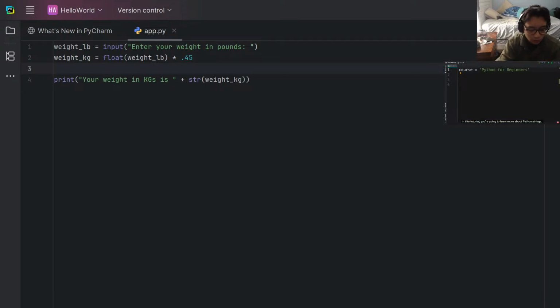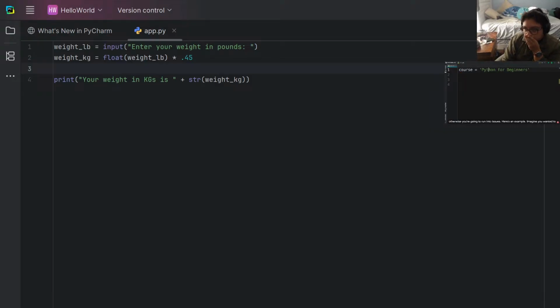In this tutorial, you're going to learn more about Python strings. So I've defined a variable and set it to Python for beginners. Now, earlier I told you that you can use both single and double quotes to define a string. But there are times that you have to use a specific form, otherwise you're going to run into issues.